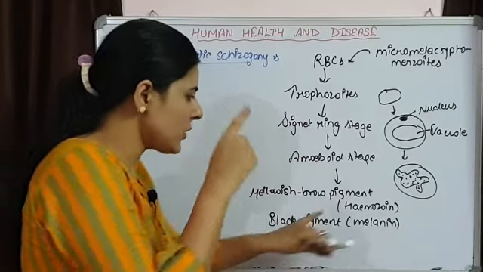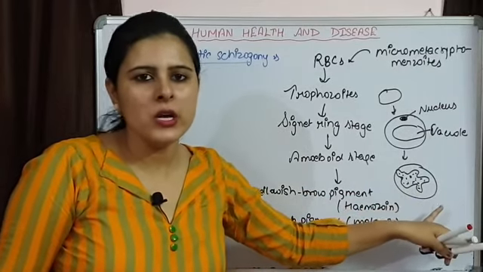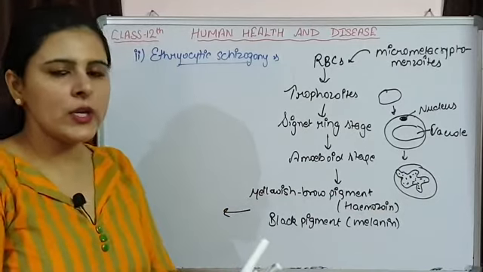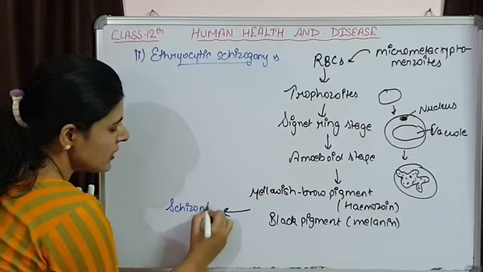So these are going to be formed and present inside this trophozoite. Now what happens? Again this trophozoite is going to consume everything and is responsible for the formation of the schizont.